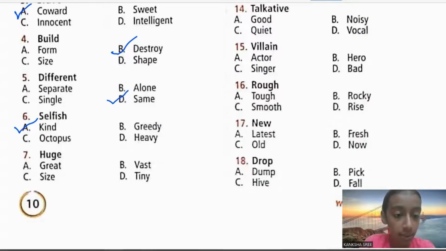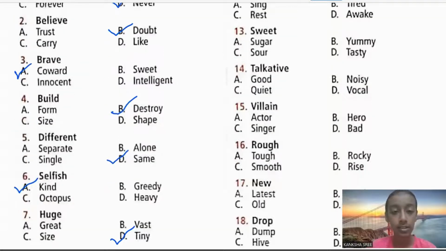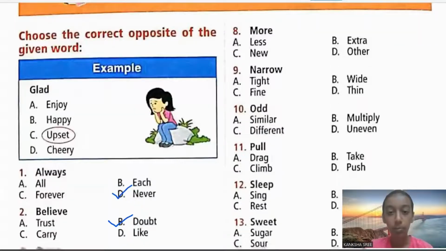Coming to the seventh one, huge. Huge in the sense a big one, a big in size, which is known as huge. So huge forms the meaning of great, vast, and size, but it is complete opposite to the word tiny. So your option D is correct over here. That is tiny.